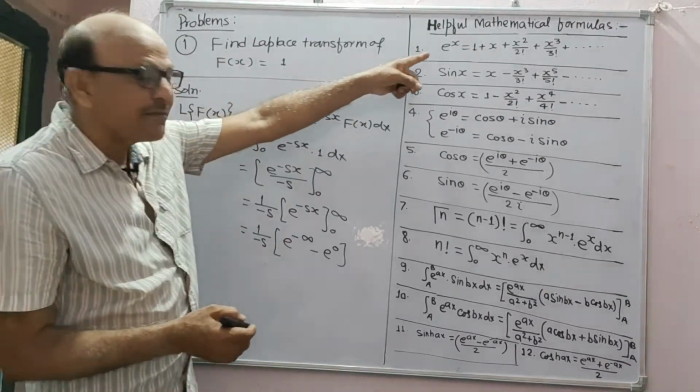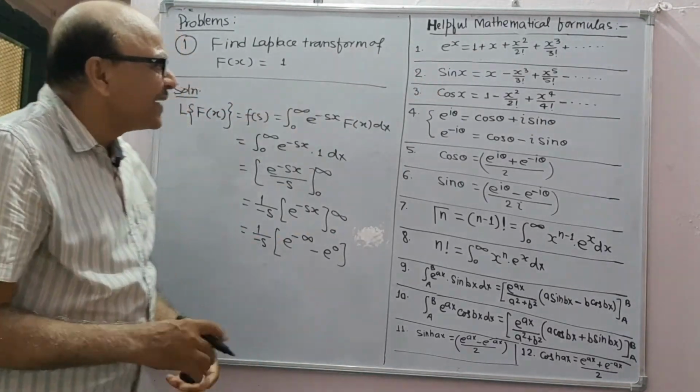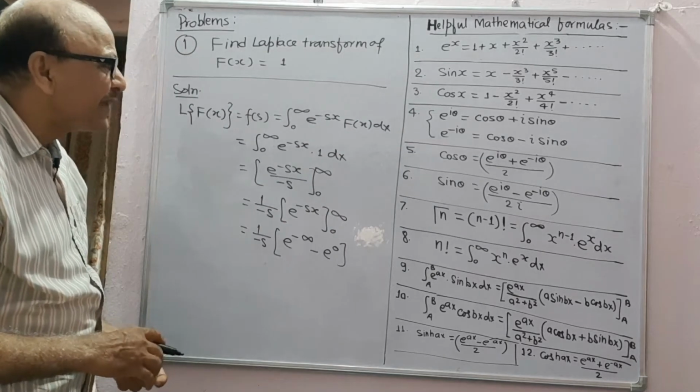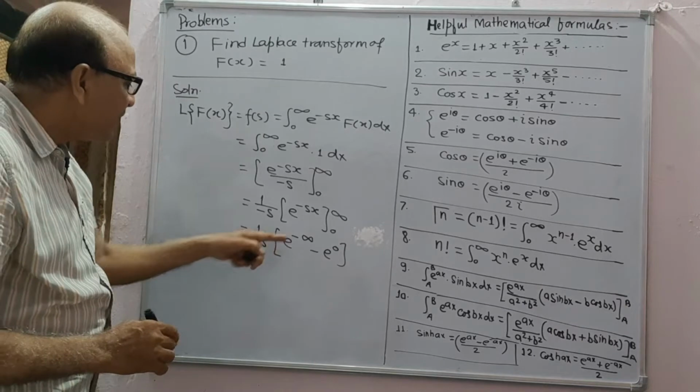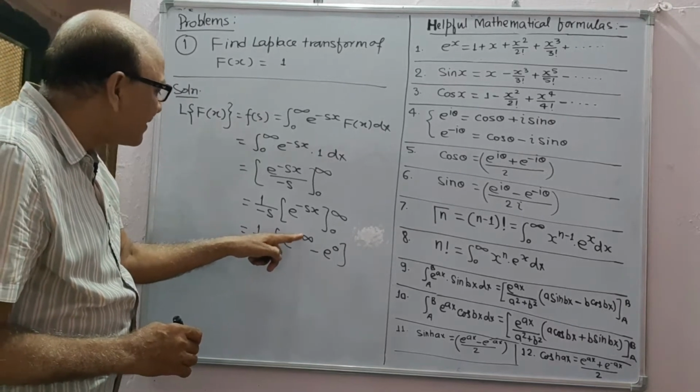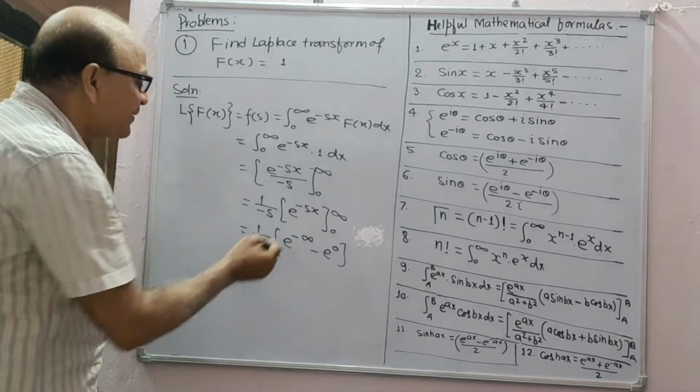And it is clear that e to the power minus infinity will be 1 upon infinity, which will give 0. Therefore e to the power minus infinity will be 0.